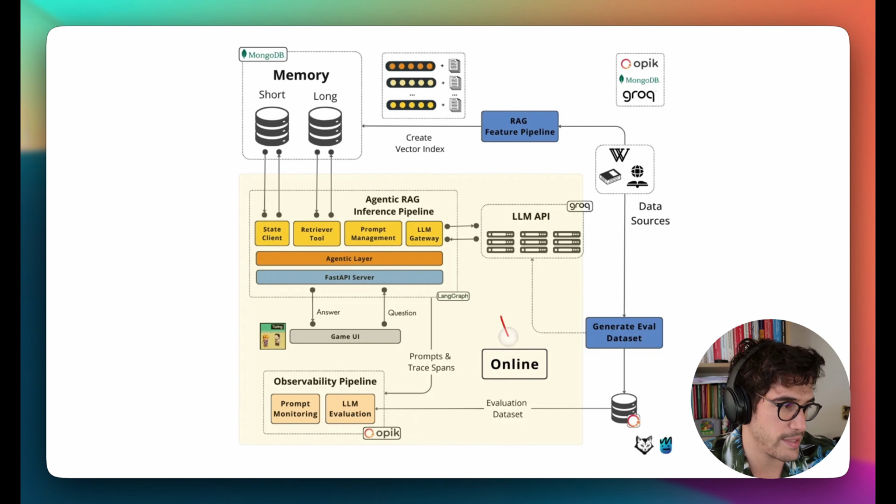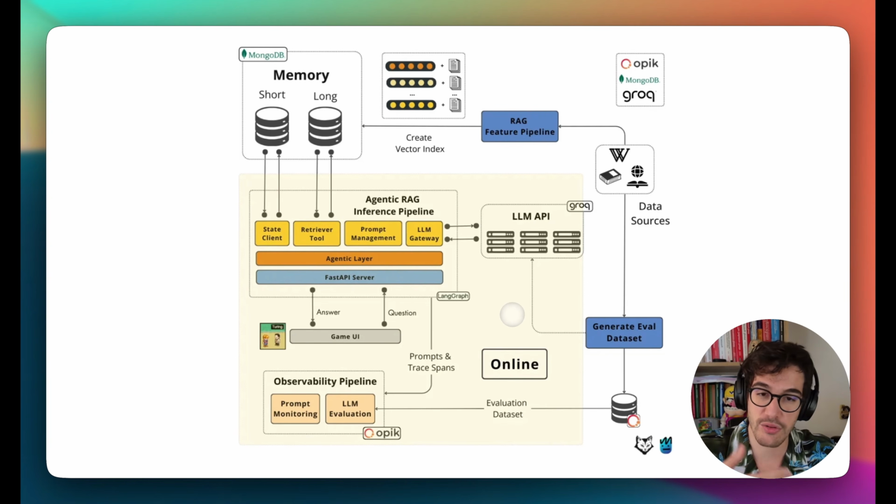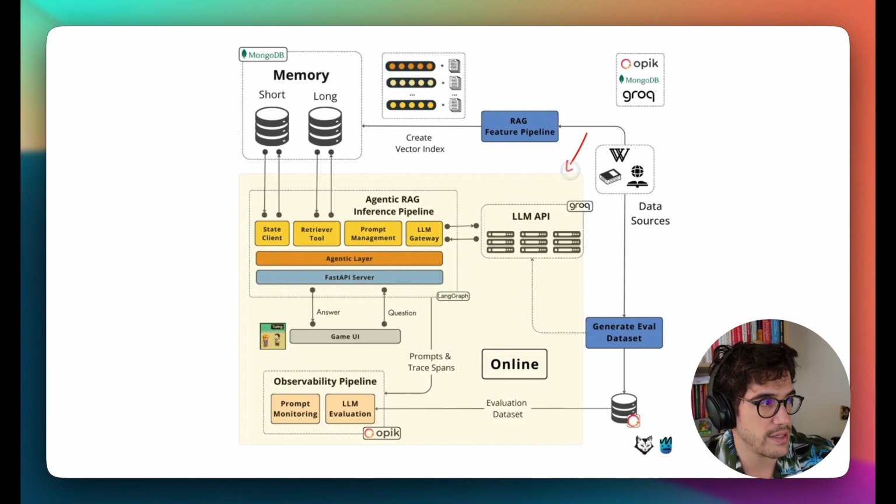The online phase is basically the moment where you start interacting, you start playing the video game, and you start interacting with the agents in real time, all right? But then we have an offline phase, all the things that are outside this rectangle, all right?